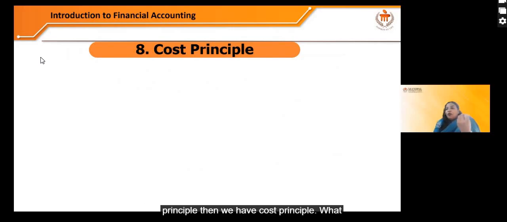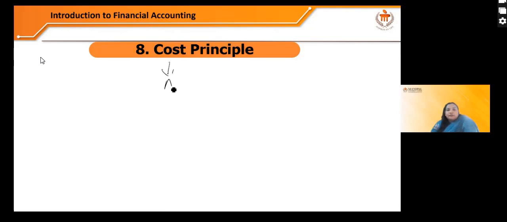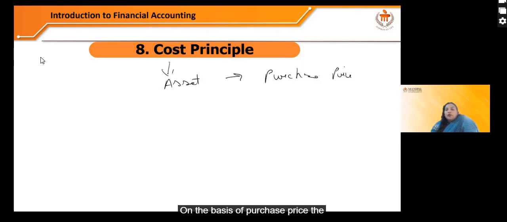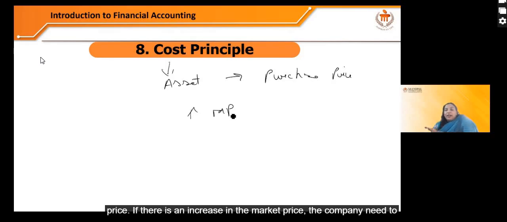Then we have the cost principle. What does the cost principle say? That the company needs to show the asset on the basis of purchase price, the price at which the company has acquired the asset. And if there is an increase in the market price, the company needs to ignore it.